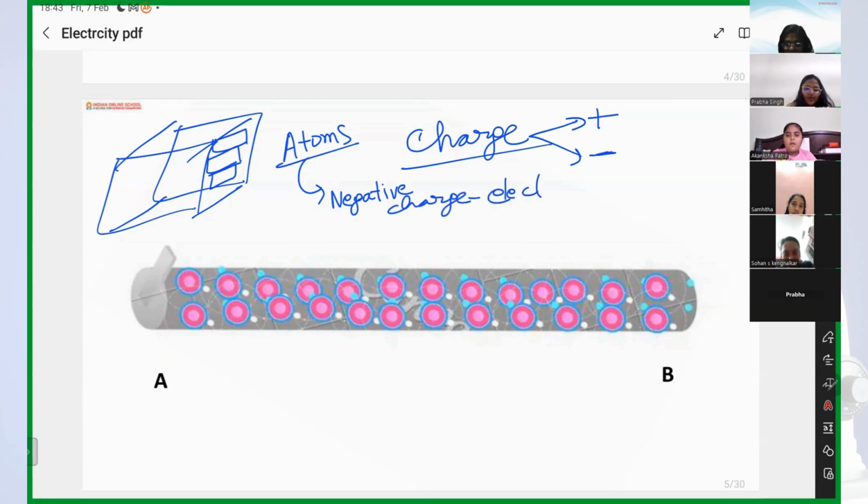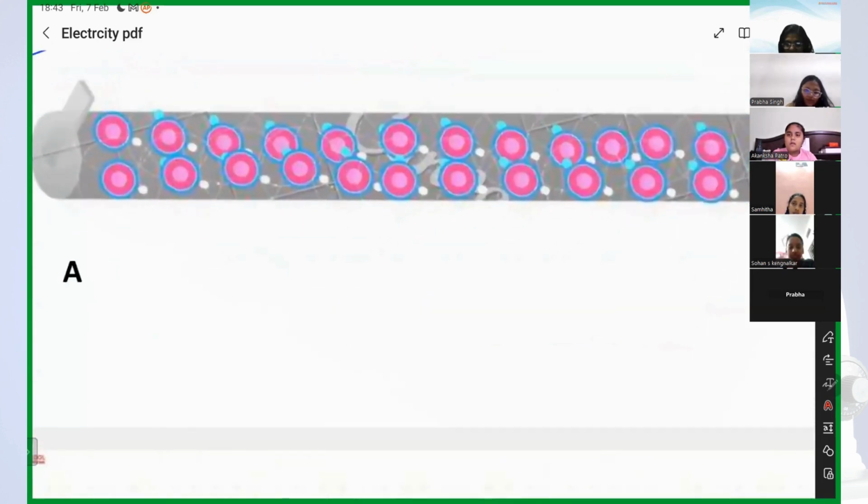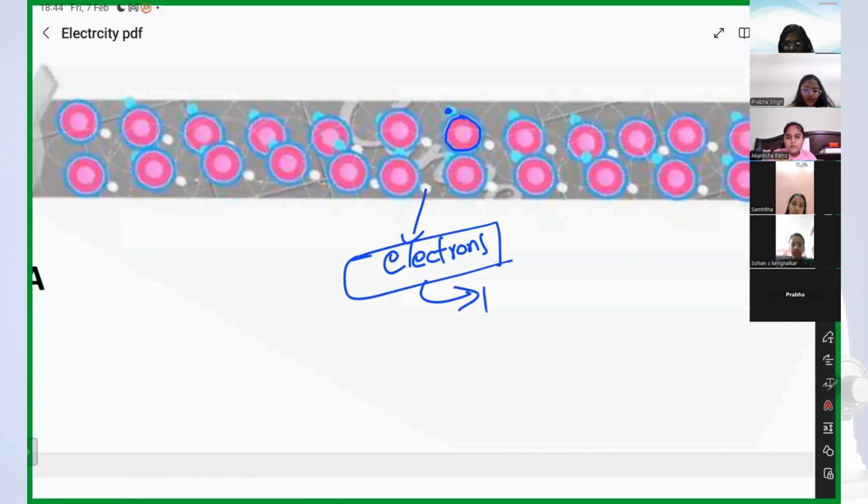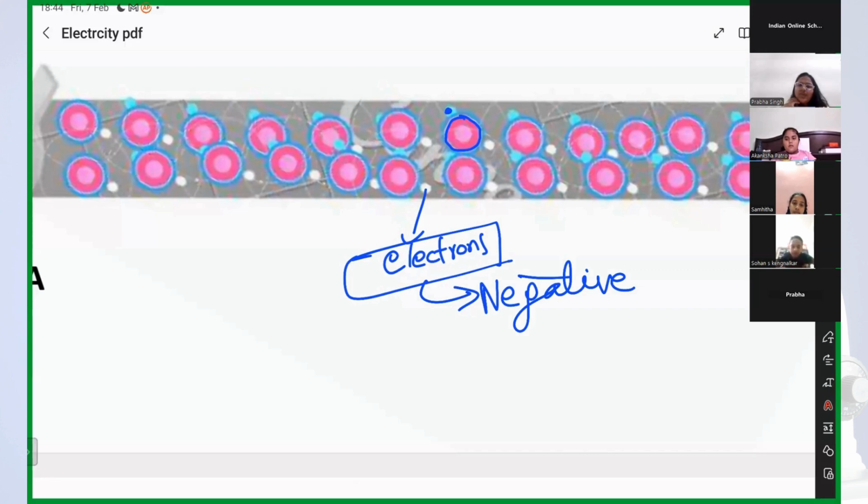In this picture, this is my atom, and these small particles are electrons. What is the charge on electrons? Negative, always negative. Can it be positive sometimes? No, ma'am, it will always be negative.